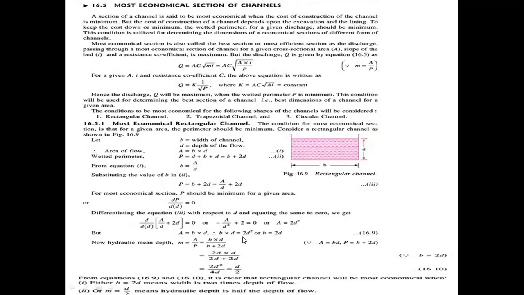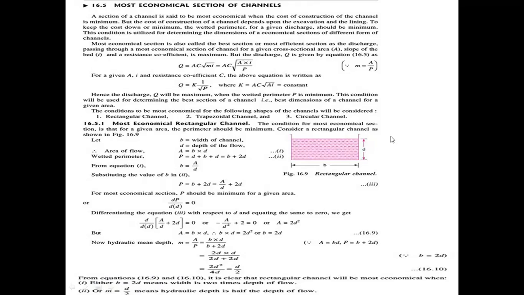For this derivation we find the values b equal to 2d and the hydraulic mean depth m equal to d by 2. When we are constructing a rectangle channel, we maintain these rules: b equal to 2d, that means the breadth of the channel is 2 times the depth of the channel. The hydraulic mean depth value is half of the depth of the channel.